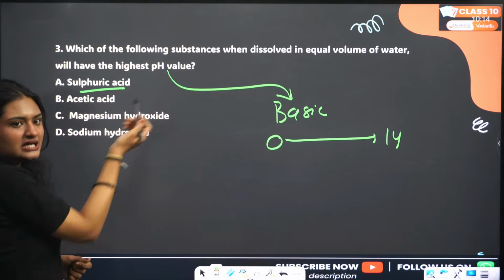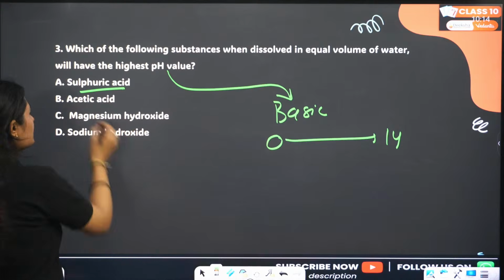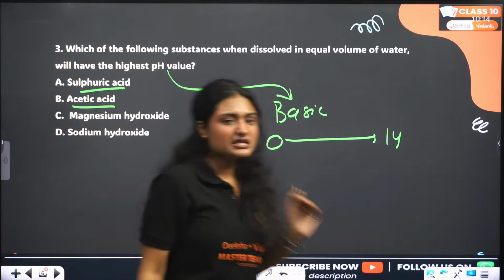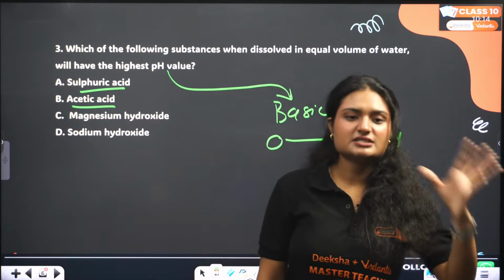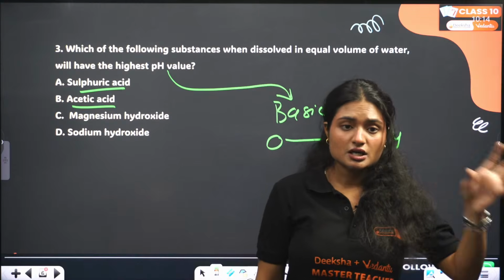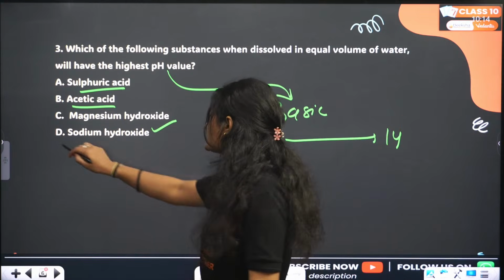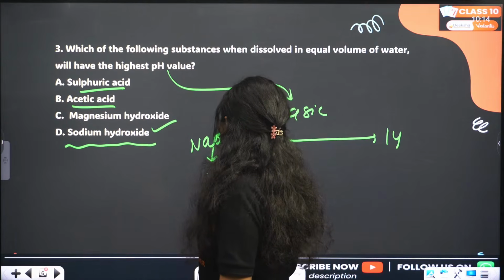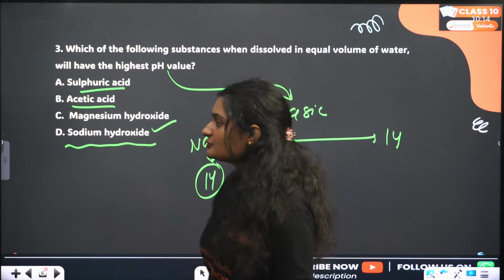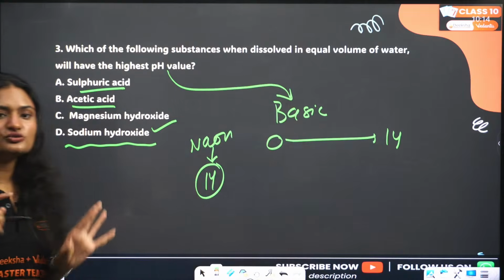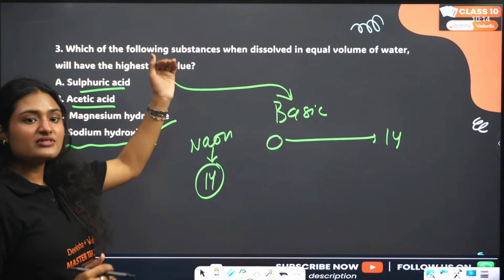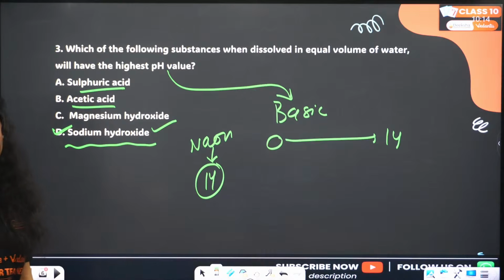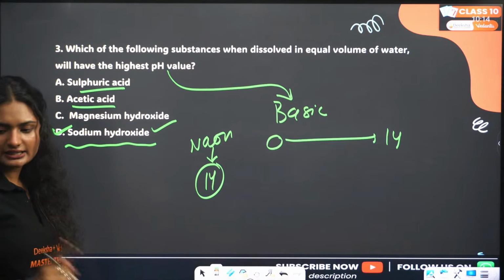So that means this is an acid. It has lower pH, less than 7. Acetic acid, again acid. Magnesium hydroxide and sodium hydroxide. In between these, which has higher basicity, or which is more basic? Sodium hydroxide, right? Sodium hydroxide is a very strong base. It has a pH value of around 14. So among the following, the substance that you will add to have the highest pH value is sodium hydroxide. D, correct. Everyone is answering D, correct answer.